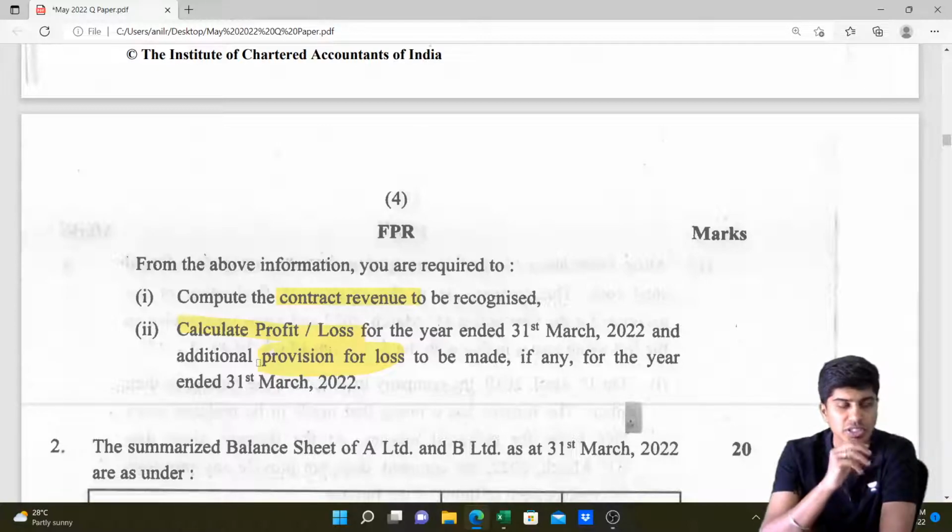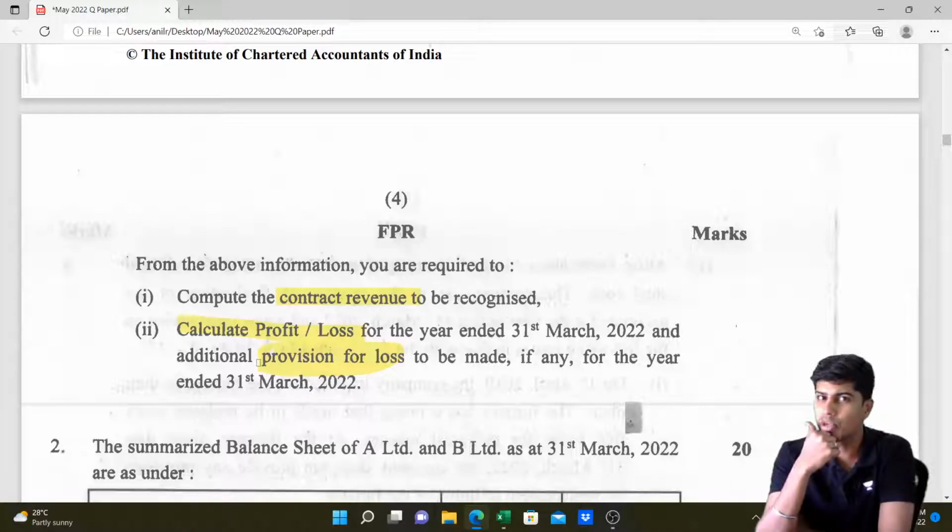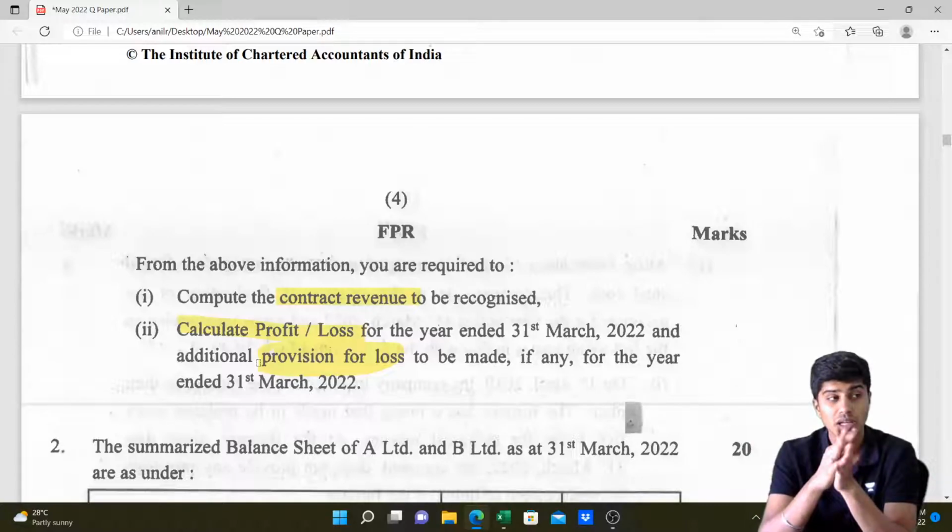Such percentage will be applied on the contract revenue, definitely after providing for such escalation clause. That will become our contract revenue. Contract expense is available on actual basis. So revenue and expense when we adjust, we arrive at profit. You get this? This is what we should recognize as income.